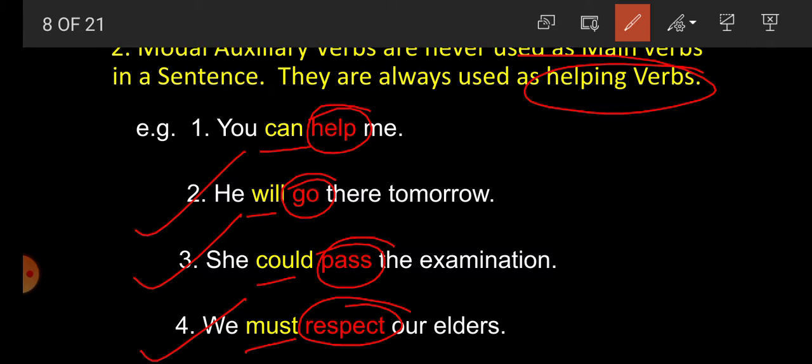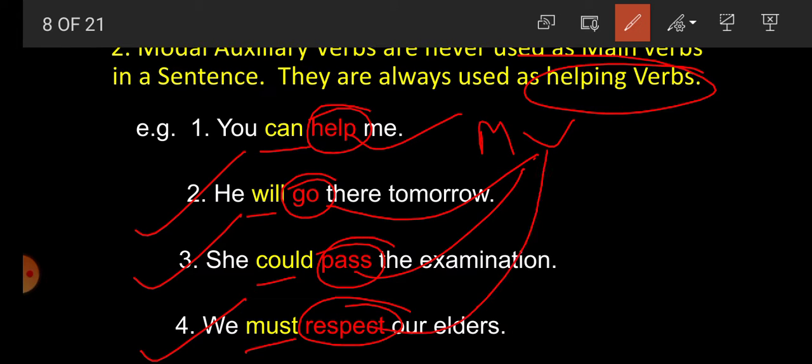So student, we get here that modal auxiliary verbs are never used as main verb. They always come with a main verb. Help is main verb. Go is main verb. Pass is main verb. Respect is main verb. And can, will, could, must, they are used as helping verb here.